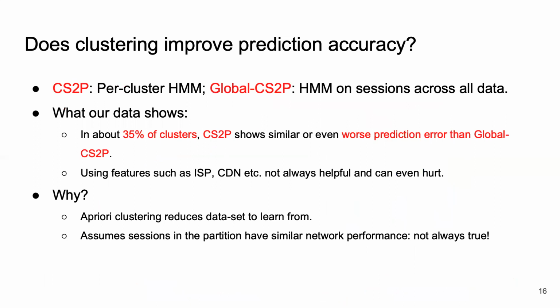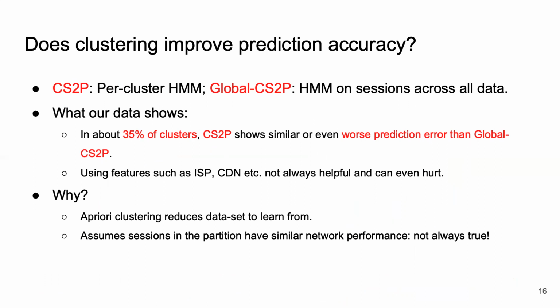Next, we look at whether clustering helps in improving the prediction accuracy. We know that CS2P has a HMM model for each cluster. For comparison, we use global CS2P, which has a single HMM model for all the video sessions in the dataset. In our analysis, we see that for about 35% of clusters, CS2P shows similar or worse prediction error than global